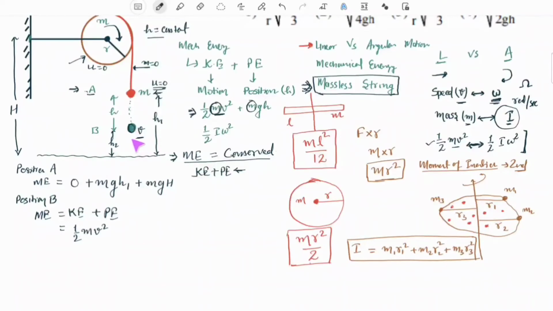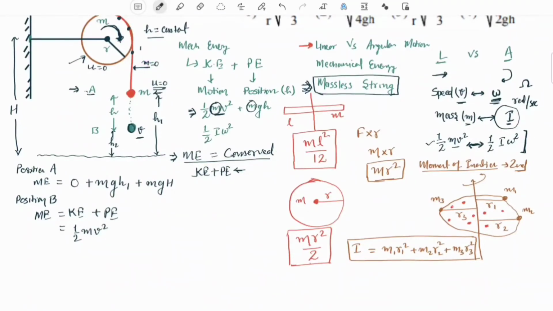So half mv square. After the bob has fallen, you can see the string would also be falling at the same speed, and because the string is wound over this disk, the disk would start rotating. So it would have some rotational speed or angular speed. We call it omega.